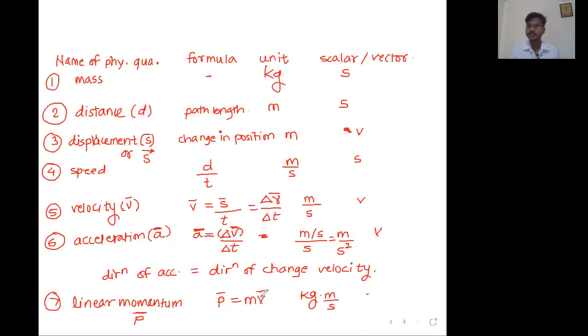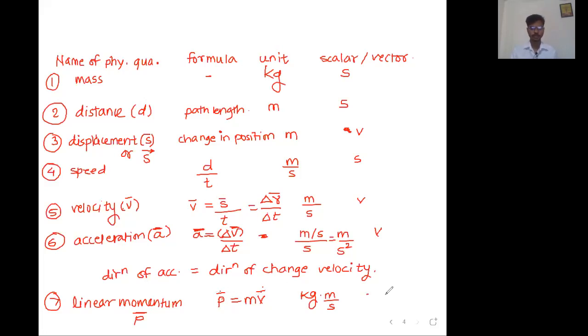Direction of velocity. On the right hand side we have one vector quantity, velocity. On the left hand side we have one vector quantity, momentum. So both of them will have the same direction because there is an equality sign in between. So direction of momentum is direction of velocity. Mass is a scalar, no need to write bar over it. So p bar is equal to m into v bar.